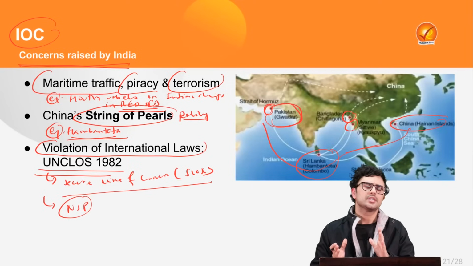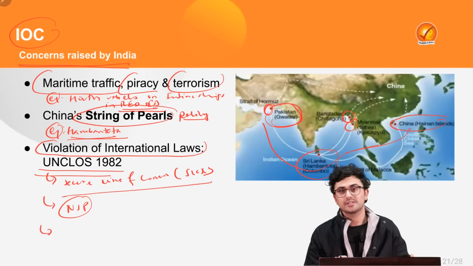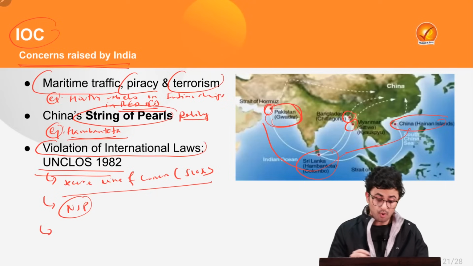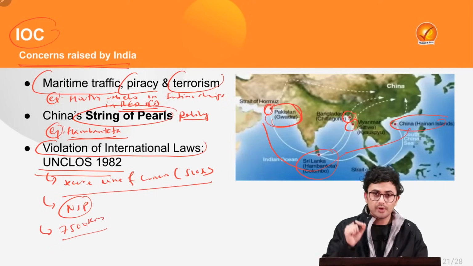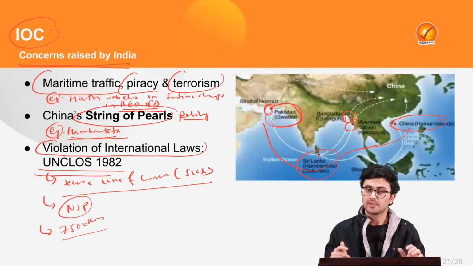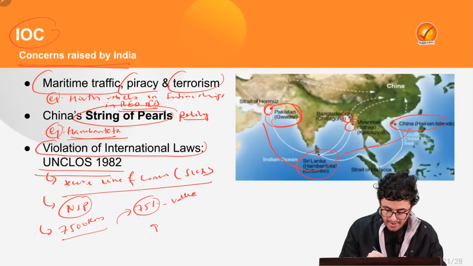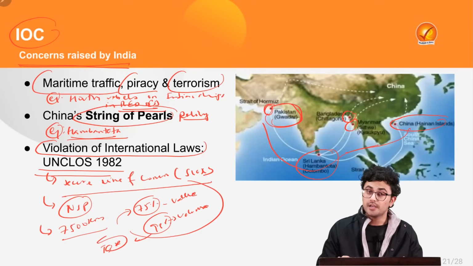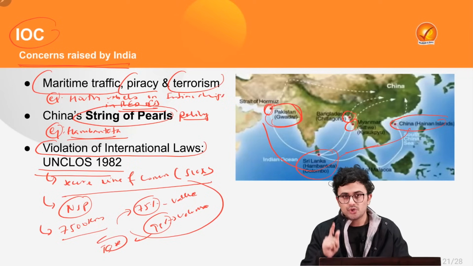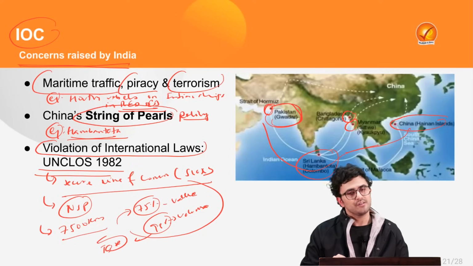Now, why is the Indian Ocean so important for our country? Well, first of all, we are not a landlocked country. We have a maritime boundary of more than 7,500 kilometers. At the same time, our trade in the region is extraordinary. For example, 75% of our trade in terms of value and 95% of the trade in terms of volume take place in the Indian Ocean region. Thus, it is very important for us to ensure our strategic and commercial interest in the region, for which our government has taken various measures.